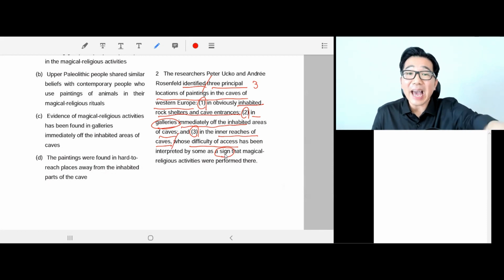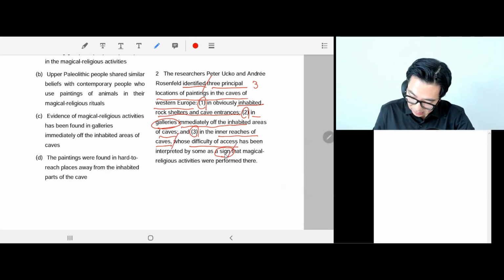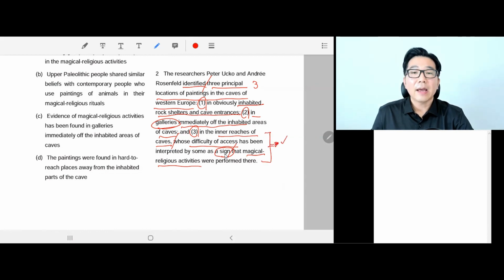So deep inside the caves, that was difficult to get to, was a sign that magical religious activities were performed there. Voila. So location 3 is the answer. The answer is inner reaches of caves, which were difficult to get to.